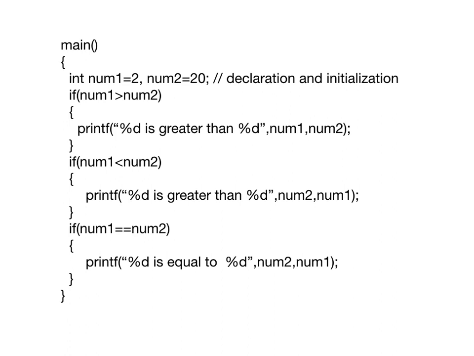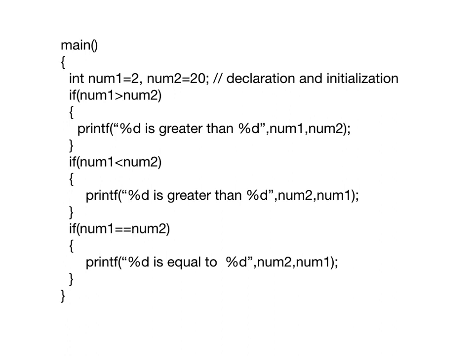Number 2 will be printed. The place of this number 1, the second argument will be printed. So what it will print? Number 2, that is 20 is greater than 2. Okay, now I have checked this. Now again I will check, is 2 equal to 20? No, 2 is not equal to 20.